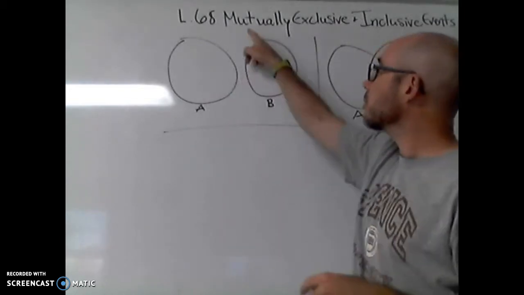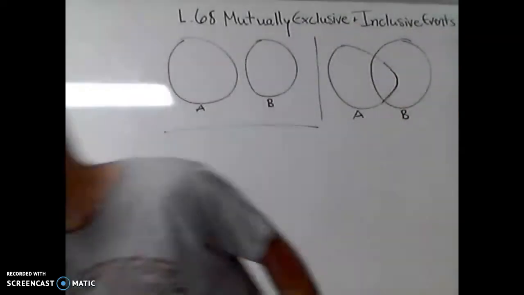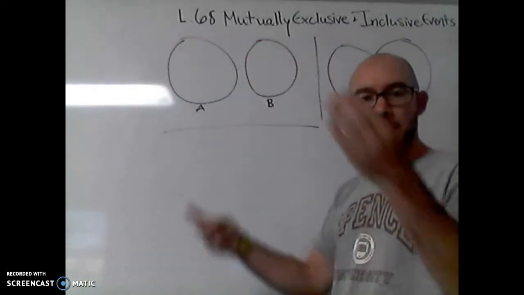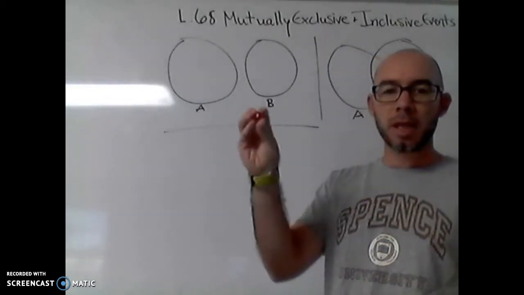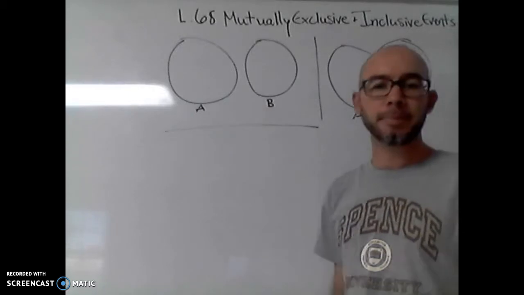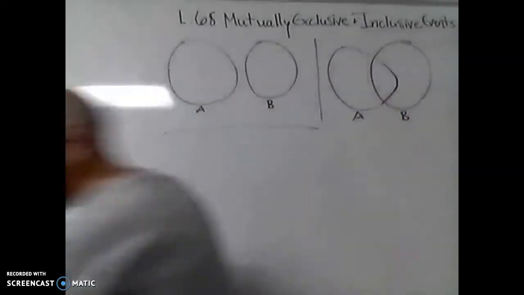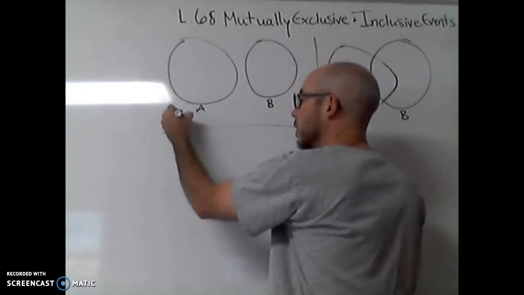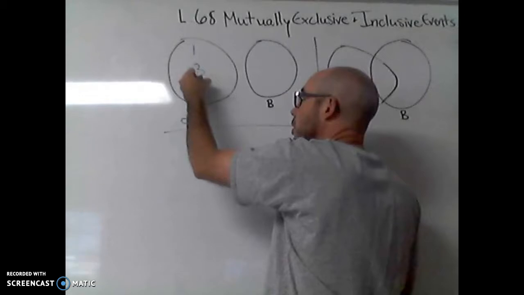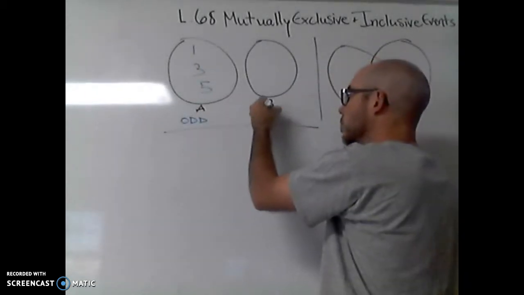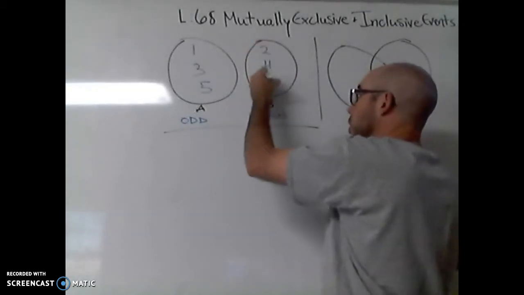This Venn diagram describes two events which are called mutually exclusive. You see that those two things don't overlap. There's no crisscross between the two of them. The book would have something like taking one die and rolling odds or rolling evens. Okay, so you only got a certain number of possibilities for that. You could say A is the event of getting an odd number when you roll the dice, and the only possibilities for that are 1, 3, and 5. And this one might be rolling an even number, and that would be 2, 4, and 6.